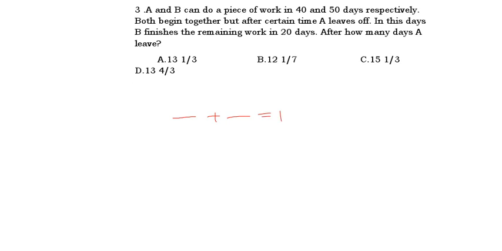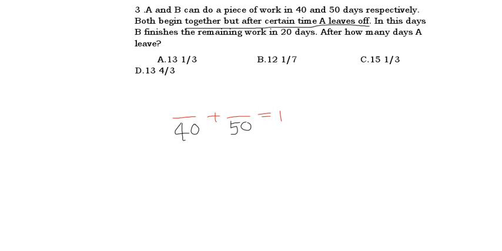Now I am reading the third question. A and B can do a piece of work in 40 and 50 days respectively, means in the same order. A they told 40, so I wrote 40. B in 50 days, in the denominator I wrote 50. Whole work is equal to 1. Next, what did they give? Both begin together, but after a certain time A leaves. Similar to the second question.